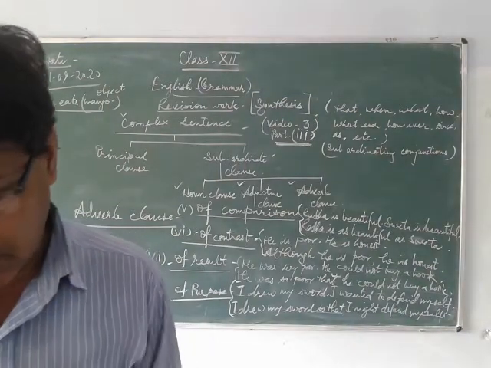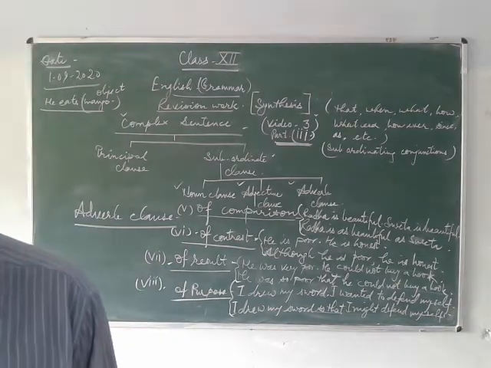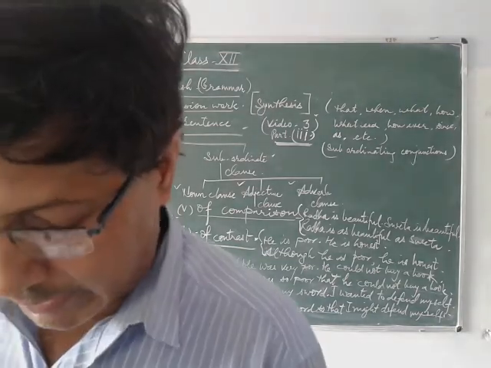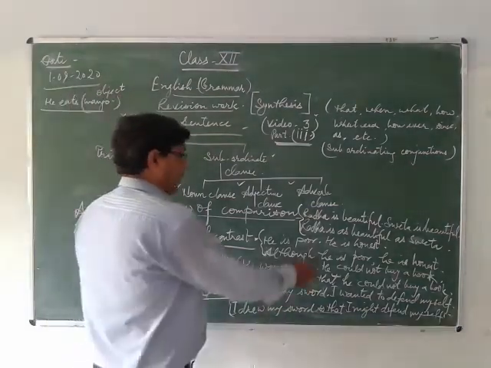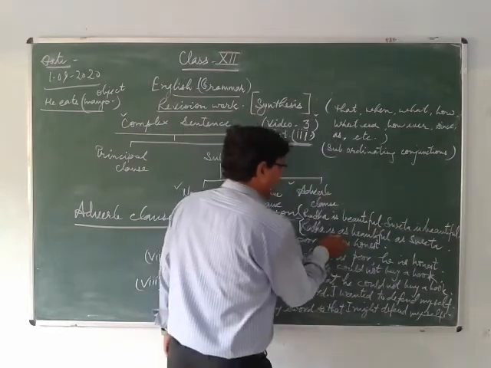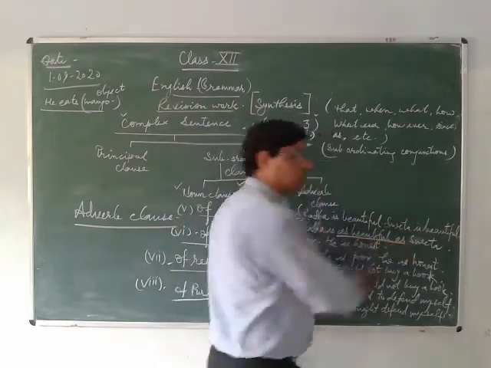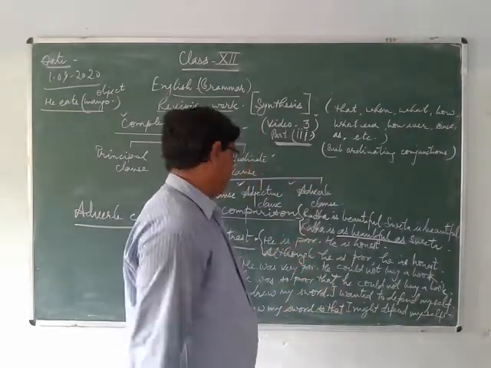In comparison, you will use than, so, as, so as, etc. Radha is beautiful, Sweta is beautiful. Radha is as beautiful as Sweta. Here the two are compared.